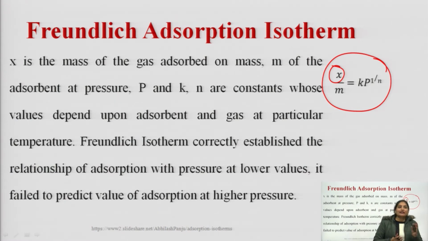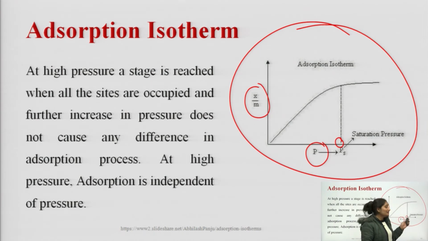Okay, and Freundlich isotherm correctly established the relationship of adsorption with pressure at lower values. At higher pressure, it failed to establish the value of adsorption, because at higher pressure adsorption is independent of change in pressure, as you have seen in the plot. When we are increasing the pressure, there is an increase in adsorption up to a stage.